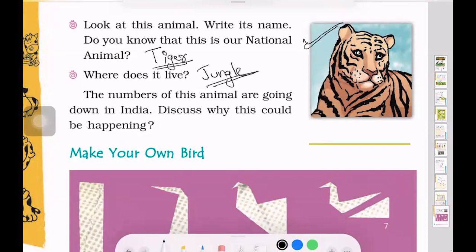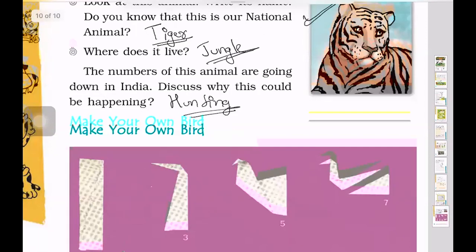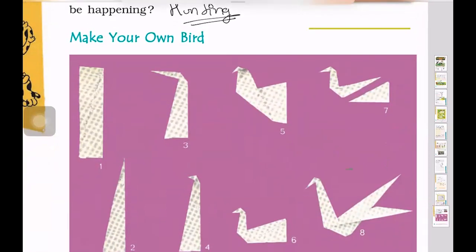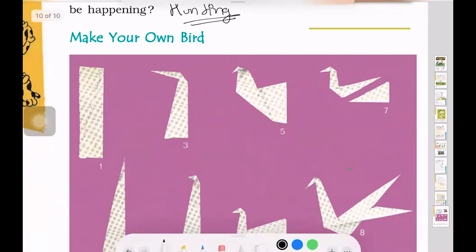It is happening basically because of hunting, which is very sad news for us, and a very inhuman act which human beings are doing nowadays. And this should stop, otherwise we'll lose our national animal. Just imagine having no more tigers in India. It would be so disheartening for all of us, right? So we need to stop hunting.